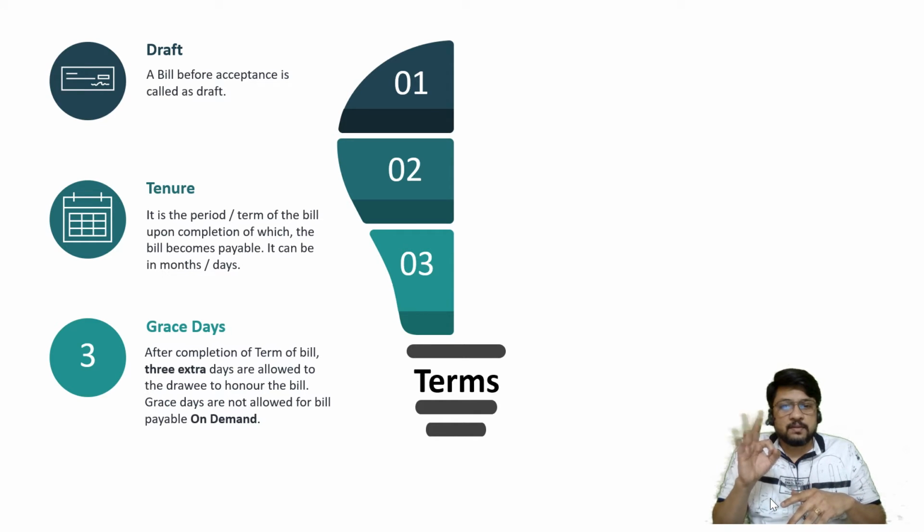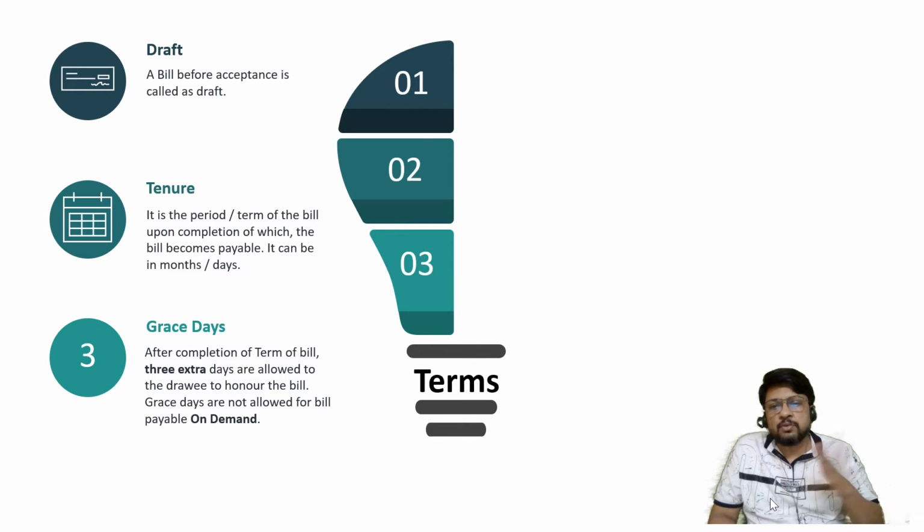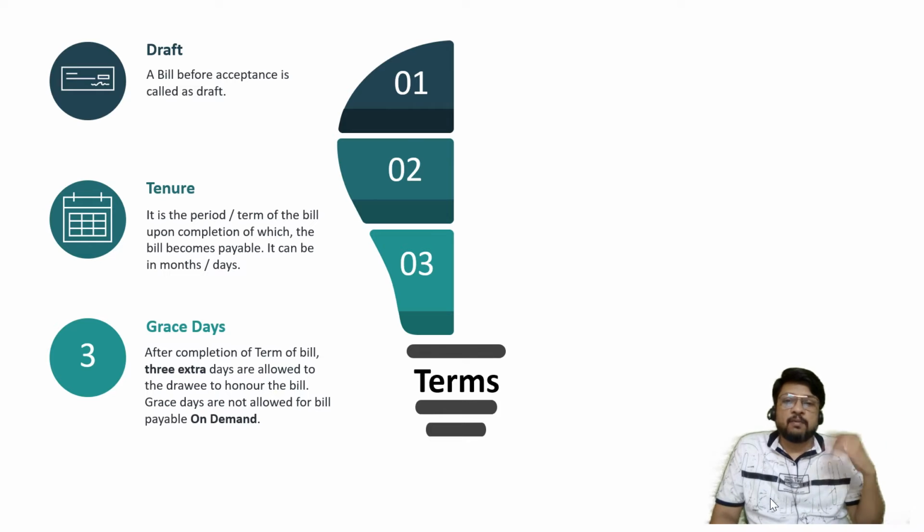There are 3 types of bill: after date, after sight, on demand, or on site, on presentment. On site, on demand, on presentment are 3 different names of the third category. It is 3 different names of the same type of bill. So totally there are 3 different bills. First one is after sight, second one is after date, and third one is either on site or on demand or on presentment. Any way you can call it. This on site, on demand, on presentment bill, there is no concept of grace days. If the bill is having infinite life and then it is presented to the drawee for payment, drawee cannot say I want grace days more.